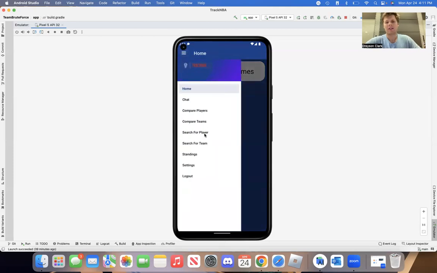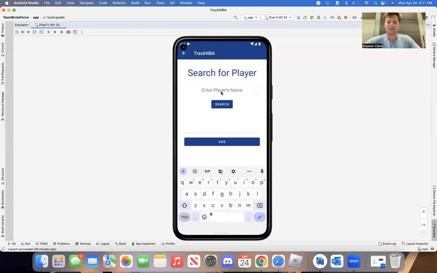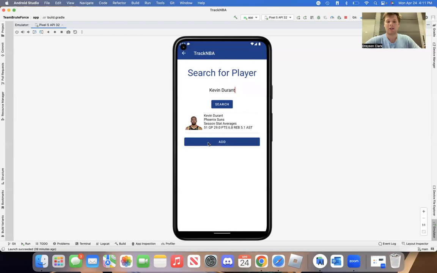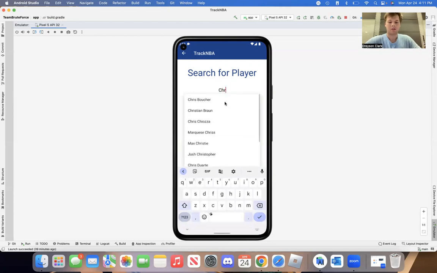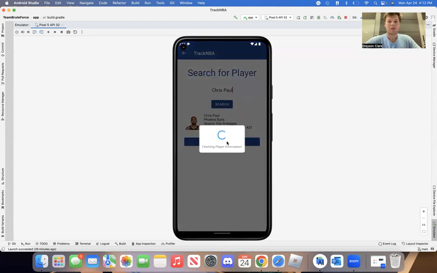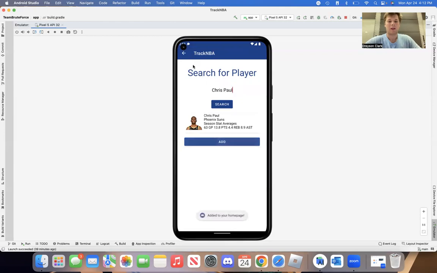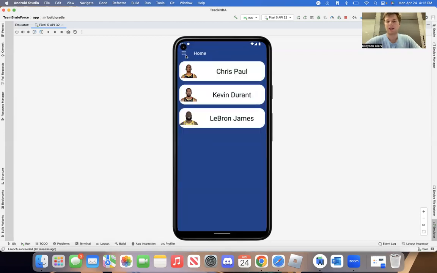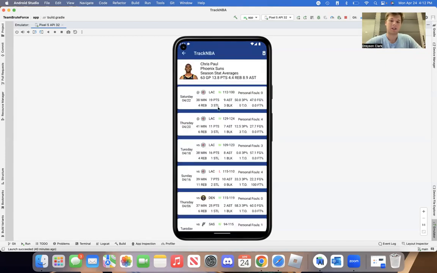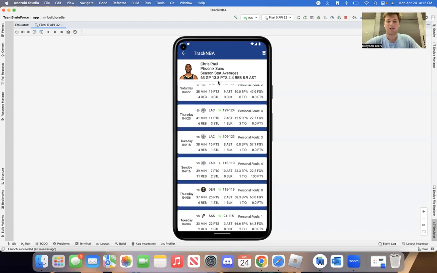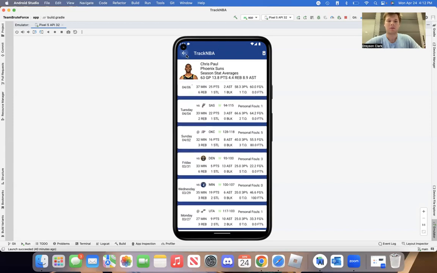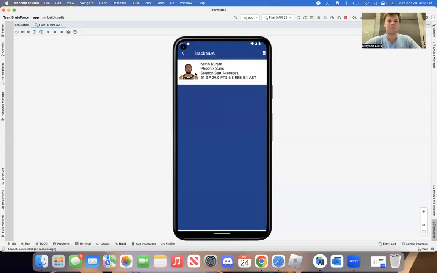And I also like Kevin Durant as well, and I'd like to add Kevin Durant to my favorites list. So I'm going to add Kevin Durant here. And while I'm here, I'm also going to add Chris Paul. And now we go back to our homepage and we see we have Chris Paul, Kevin Durant, and LeBron James there. And all these players, we can click on them and we can see all their stats and their recent performances. Same thing with Kevin Durant.